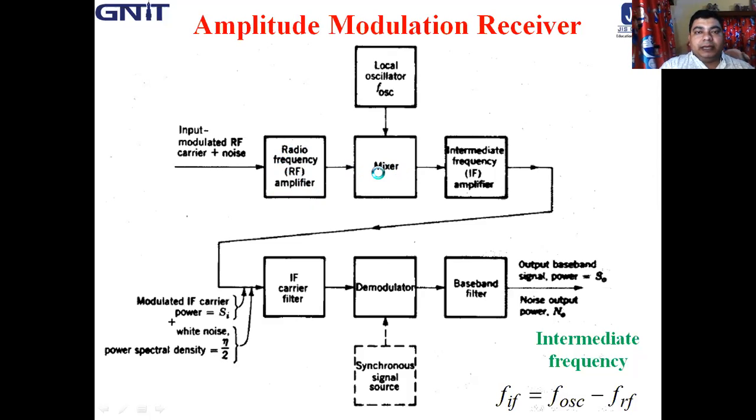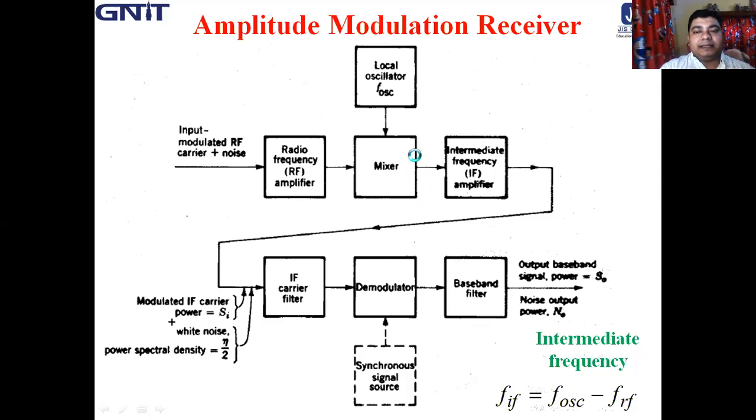In the mixer, a sinusoidal signal from the local oscillator, whose frequency is FOSC, the local oscillator frequency, is added, and the mixer generates additive and subtractive frequencies. In the mixer there is a filter which rejects the additive part.